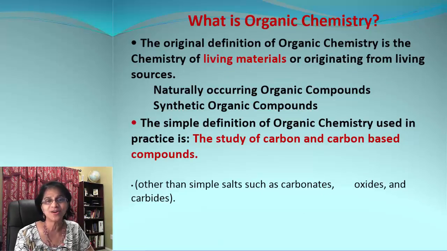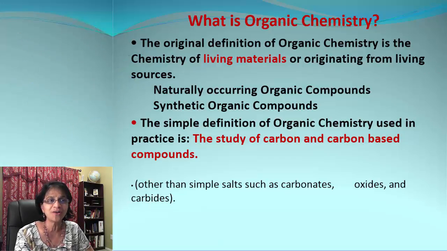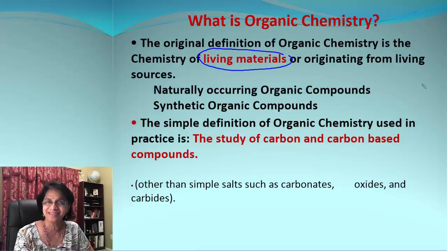Let's talk about organic chemistry. So what exactly is organic chemistry? The original definition of organic chemistry is in fact chemistry of all the living materials including plants and animals. Or we can also say it originates from living sources.